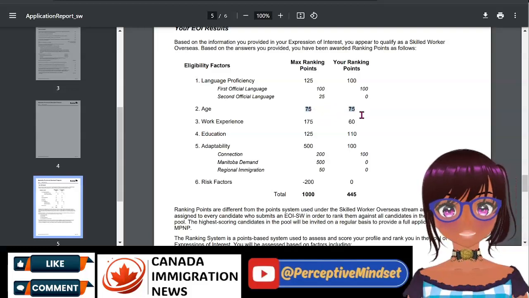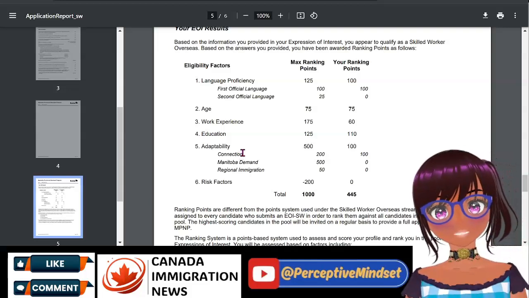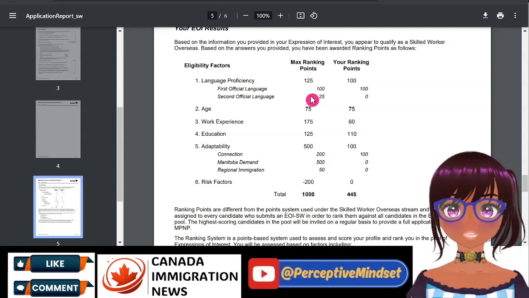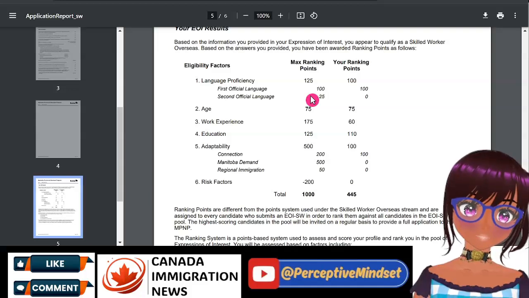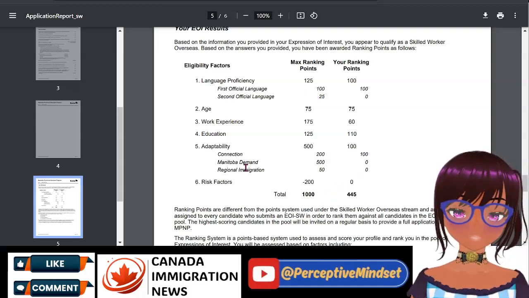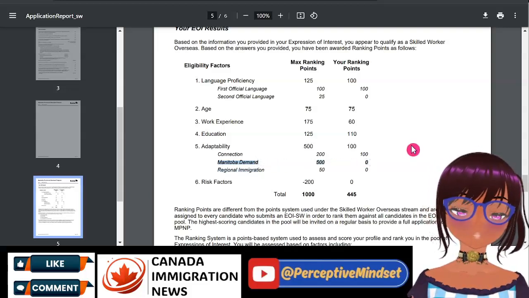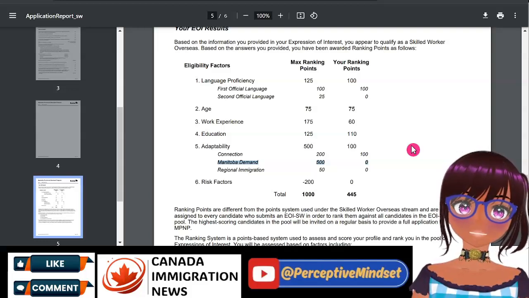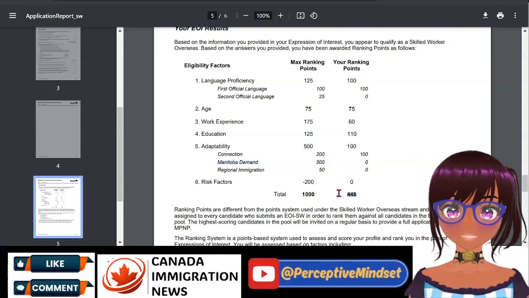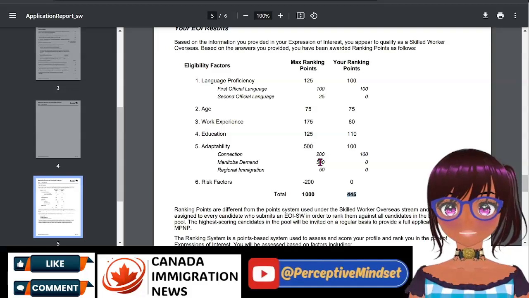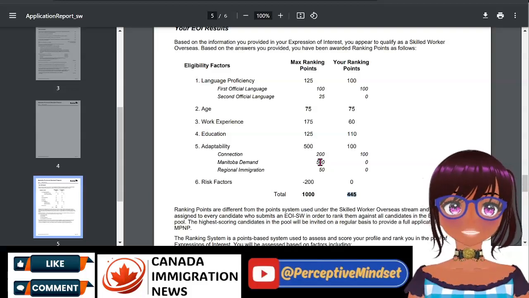Any other points allotted would be based on the information that you have supplied. So if you have connections in Manitoba through friends or family, that will help you with making sure that you're eligible under the stream, because you have to be eligible, and to make up your eligibility you need different points. But you will not see the Manitoba demand 500 even if you are in an in-demand occupation. That is how it is treated, because the EOI is for all the different streams. Just know that once you see this here, it means that you are eligible under the international education stream. So I hope that you have some clarity where that is concerned.